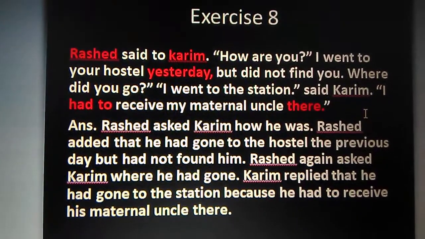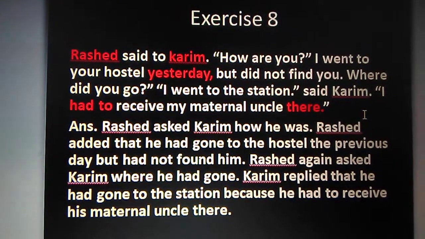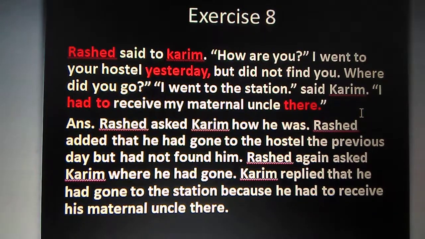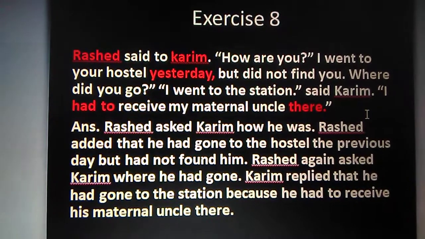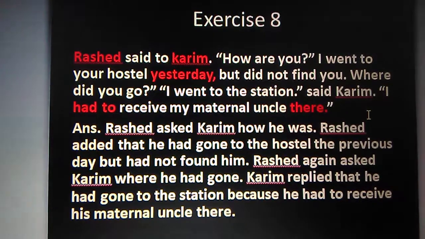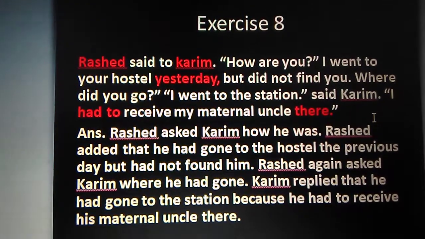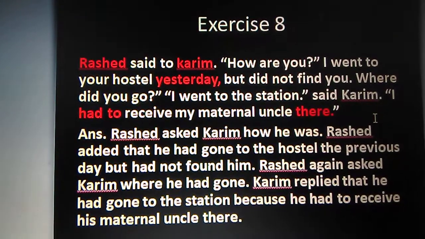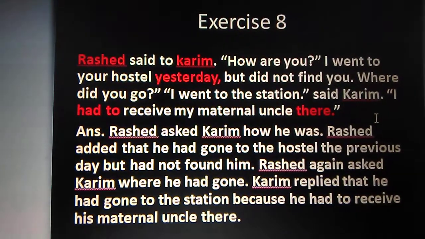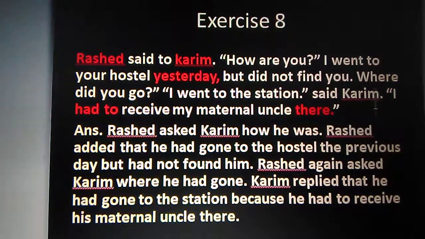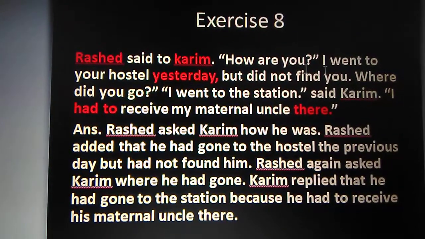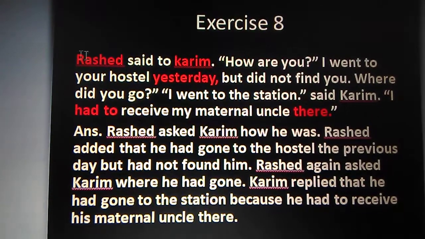So here we have to change the WH interrogative sentence and the assertive sentence. If you know the rules of changing WH interrogative and assertive, then you can do it easily. At the same time, you have to know the change of tenses, which tense changes into what type of tense. So go for the discussion, then you will understand and keep a record.